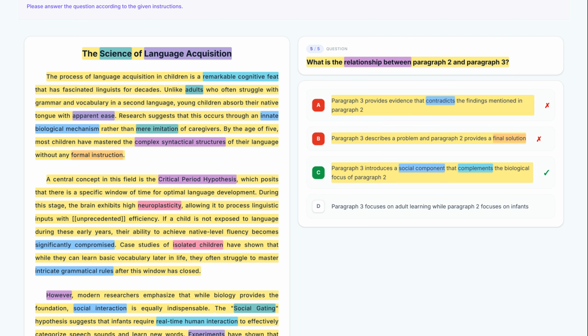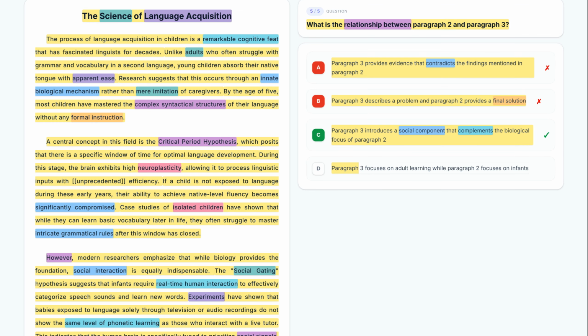Finally, let's look at option D. Paragraph 3 focuses on adult learning while paragraph 2 focuses on infants. Paragraph 3 still focuses on infants, specifically how they categorize sounds. It does not shift to adult learning, therefore this option is factually incorrect.